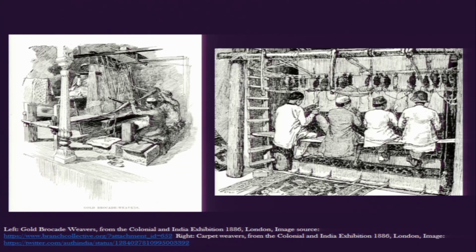So these are two images from this exhibition in which we can see the silk brocade weavers of Varanasi, and we also have the carpet weavers here. So this vertical setup of doing carpet, and then of course this draw loom setup in which the weavers are seated here, and the draw person is there to lift the warp. This elaborate setup with loom, people, and the columns and everything were all brought from India to the exhibition venue. The same thing happened for the carpet weavers as well.